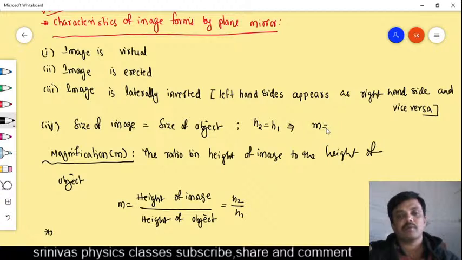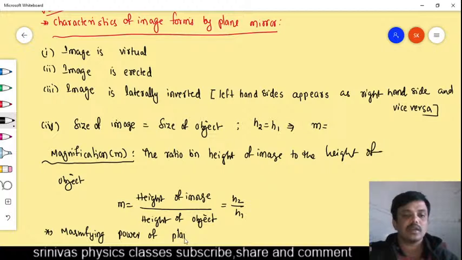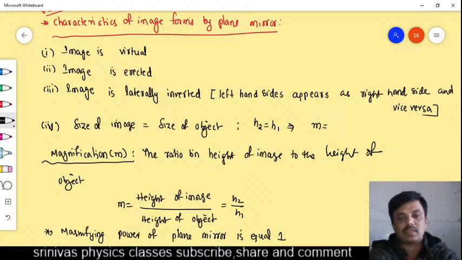That's why the magnifying power, how much will you get? Magnifying power of plane mirror is equal to, can you tell? One. How many of you wrote in the chat box? Very good, Nishant Kumar Nayak. Magnifying power of a plane mirror is equal to 1. Deepak Singh, good.